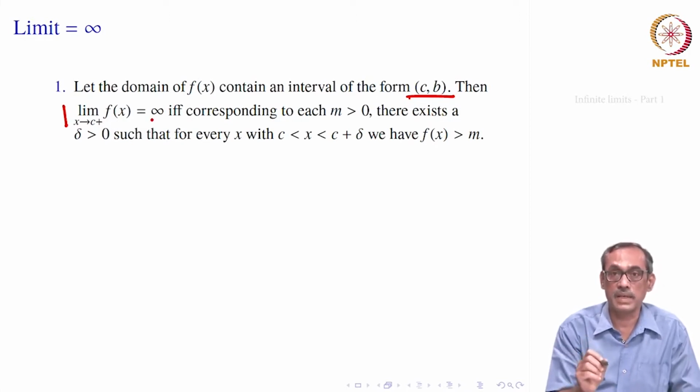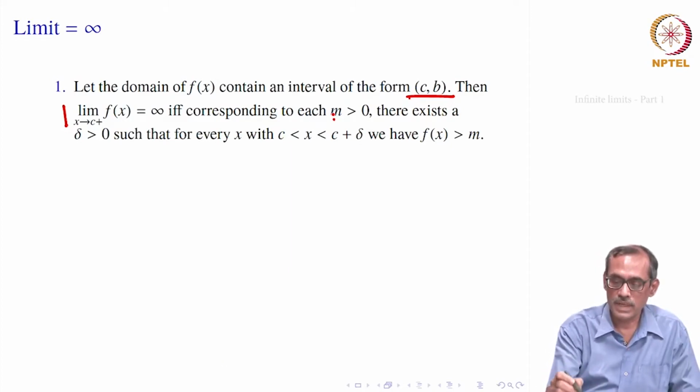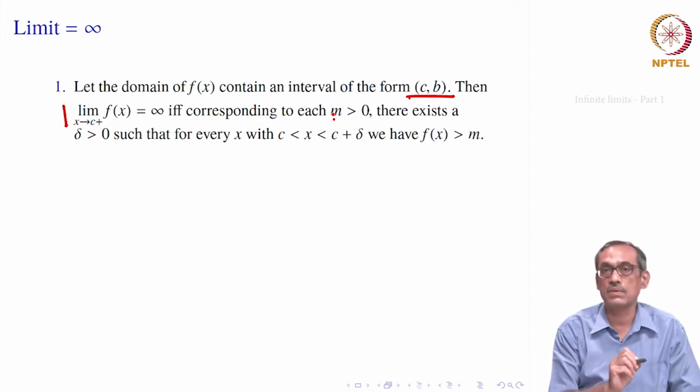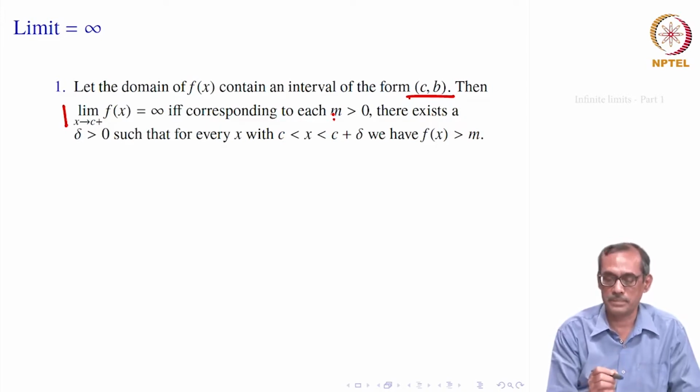Infinity is not a real number, that is why we are not able to use the earlier definition, we have to redefine. This means if you have a real number m bigger than 0, then you can choose your x near c in such a way that f of x is bigger than m.